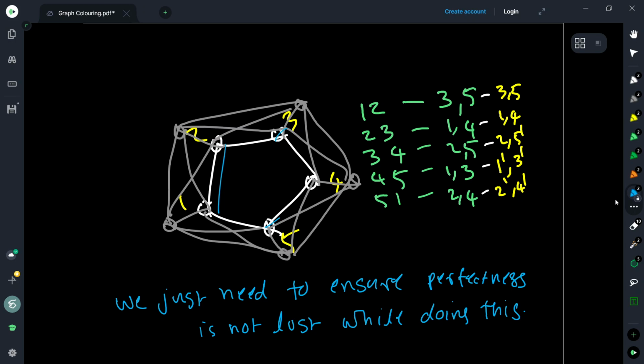So since I have used the vertex 5, in this case I will take 5 dash. 5 dash is this, right? So I pick 5 dash instead of 5, and they are identical because all the neighbors of 5 are also neighbors of 5 dash. It's basically a duplicate of 5. So instead of picking 5, I pick 5 dash in this case.